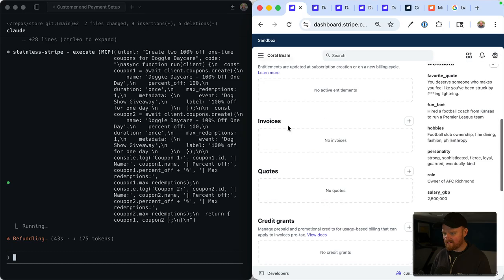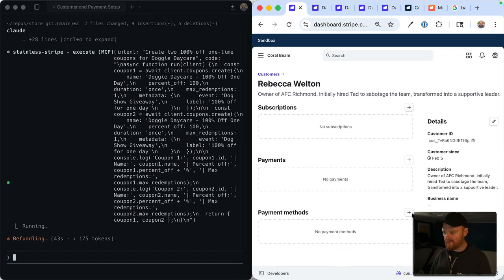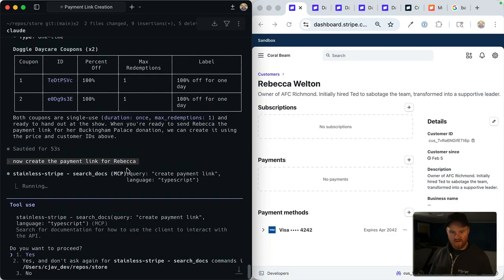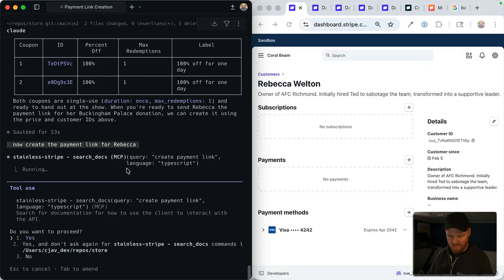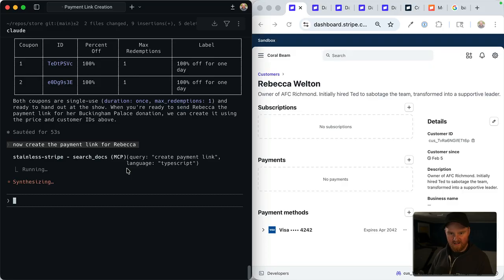Rebecca Welton. Rebecca doesn't have any payment methods, and adding payment methods and collecting payment is not part of the MCP server for safety reasons and obvious reasons, I hope. So let's add a card here. Now it's creating the payment link. Cool. Yes, we want to proceed. Figure out how to make the payment link.